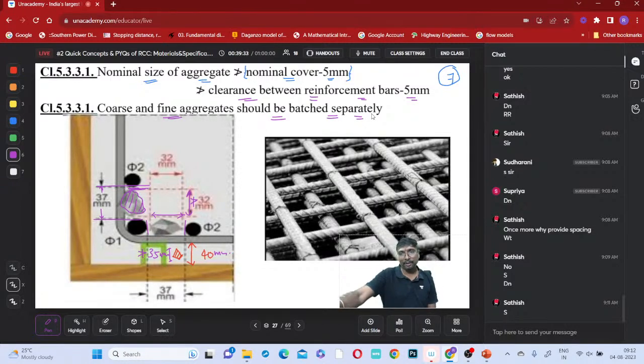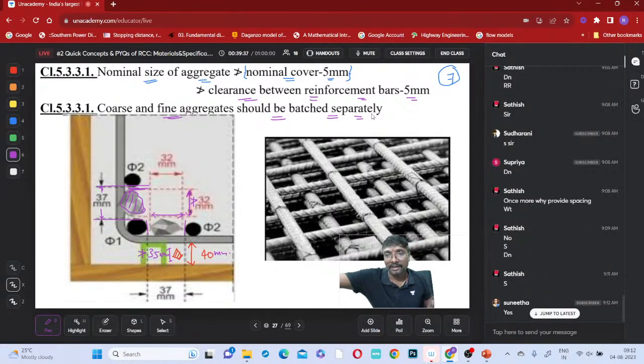Are these points clear, all of you? Along with those specifications, these specifications also must be satisfied. First we have given 20 millimeter, 40 millimeter, 10 millimeter. Along with those, these specifications must also be satisfied. You have to select the aggregate which satisfies both this one and that one. Clear? Shall I move forward?